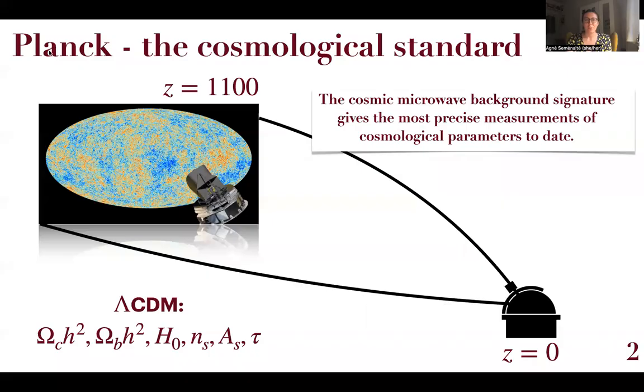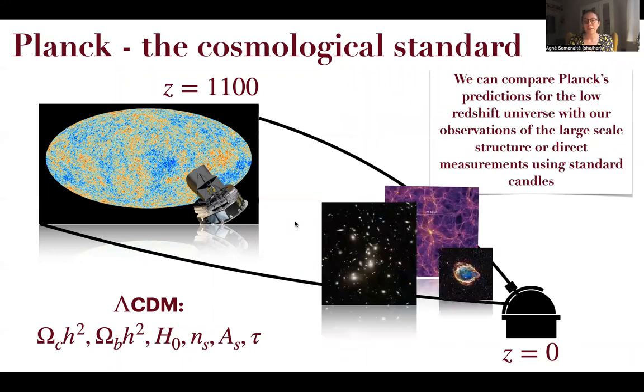I'd like to start from Planck, whose cosmic microwave background measurements all the way back at the redshift of recombination allowed us to obtain the most precise measurements of cosmological parameters to date and confirm ΛCDM as our standard model. However, of course, Planck is only able to provide predictions rather than measurements of the values of these cosmological parameters. Luckily, we have a number of excellent low redshift probes that allow us to perform actual observations and measure the values of these parameters at low redshifts, which we can then compare with Planck's predictions, and in this way further test our model.